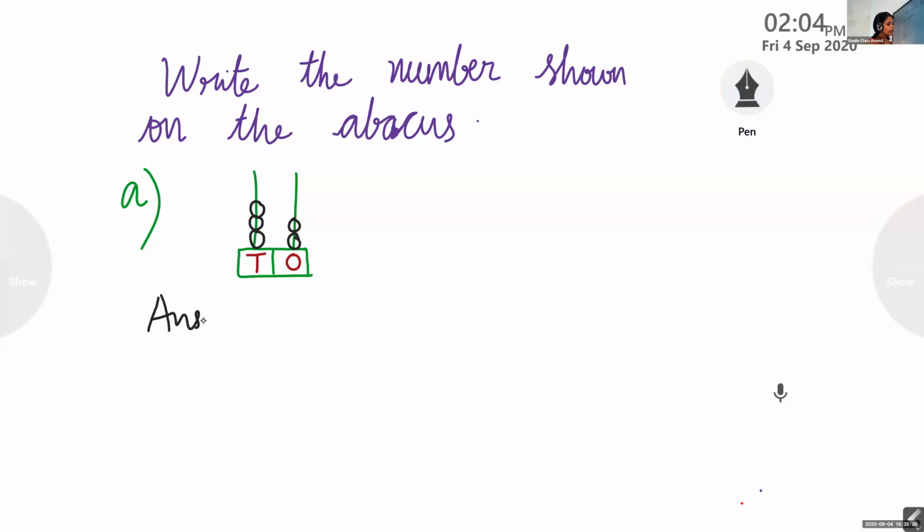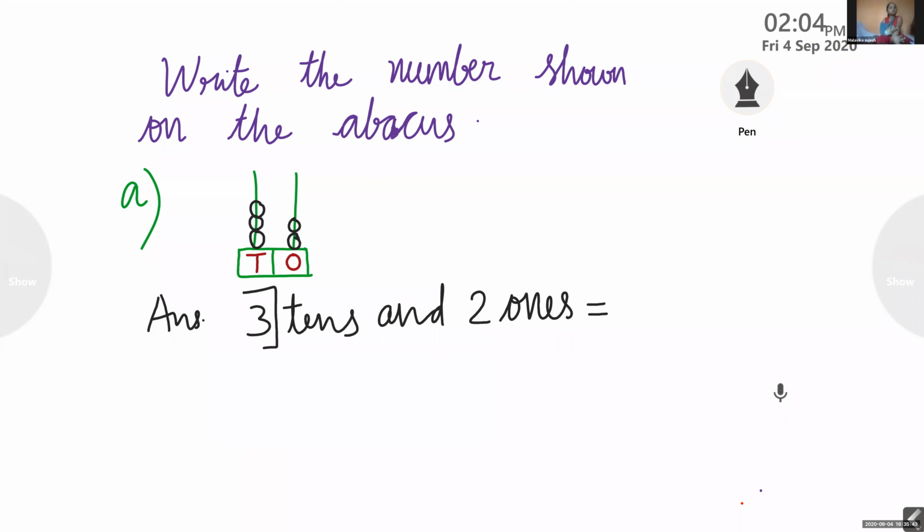So we can write 3 tens and 2 ones. So the number is 3 tens and 2 ones. What's the number? 32.